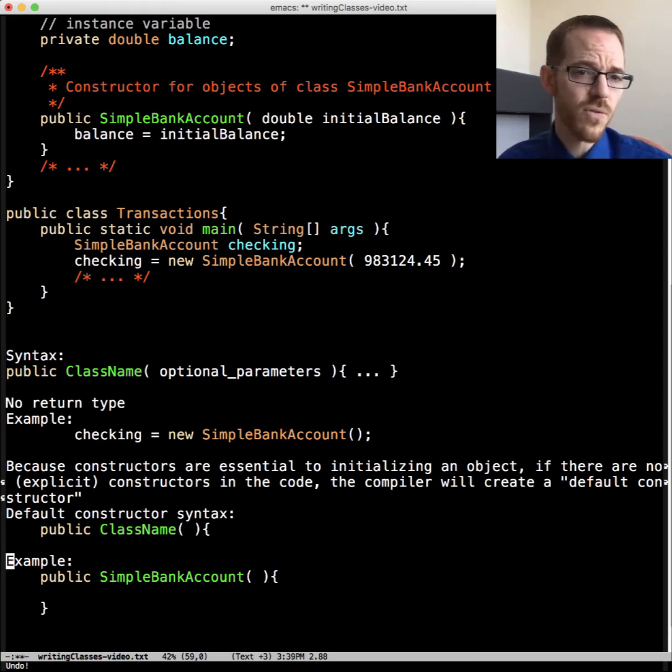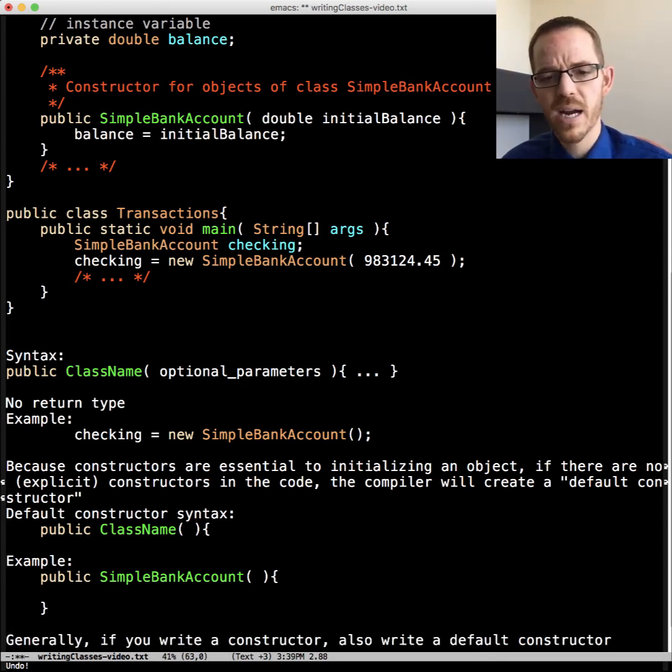So an example for an explicit default constructor for this simple bank account would be public simple bank account, open close parentheses, and then an empty body, and that's it. Generally, if you write a constructor, it's good practice to write an explicit default constructor as well.